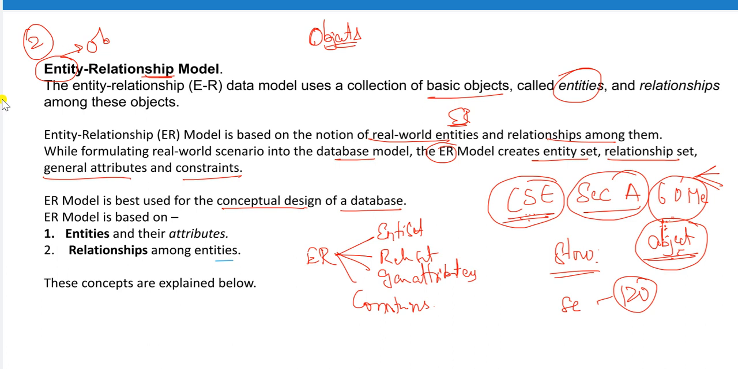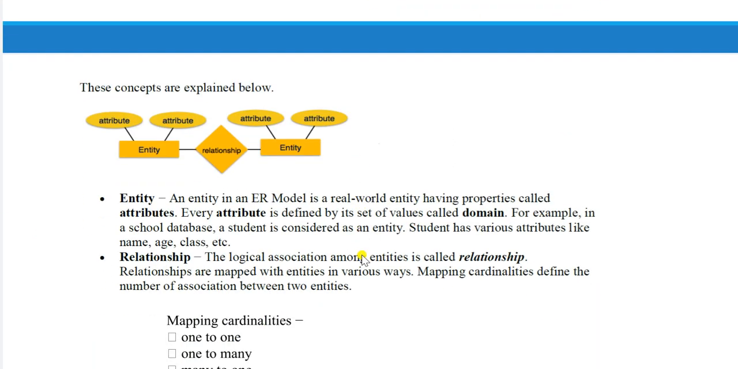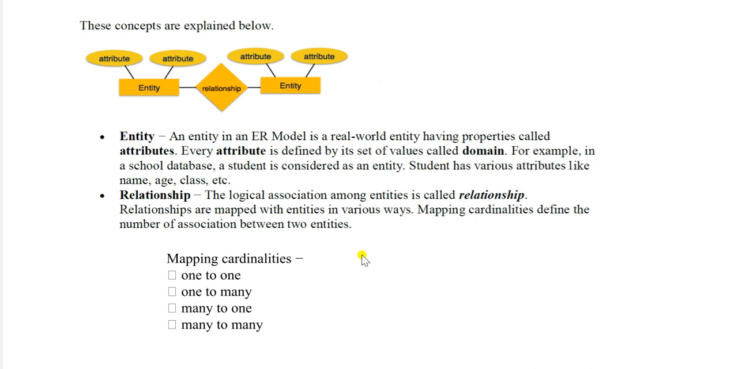As I already explained, this particular data model is based on two types: entities and relationships. Here an entity is nothing but what has attributes, and the relationship among the entities is the relationship here. See this example: we have some entity, we have another entity, and we have some relation.